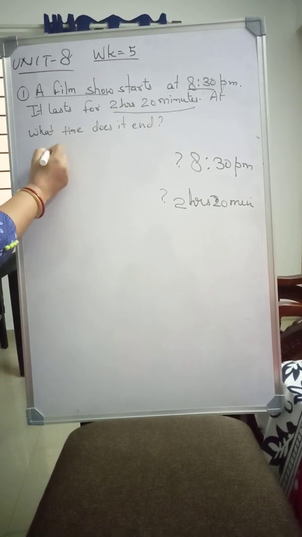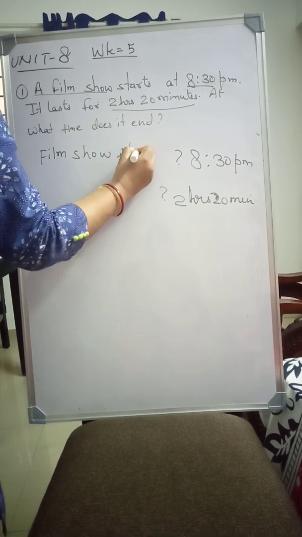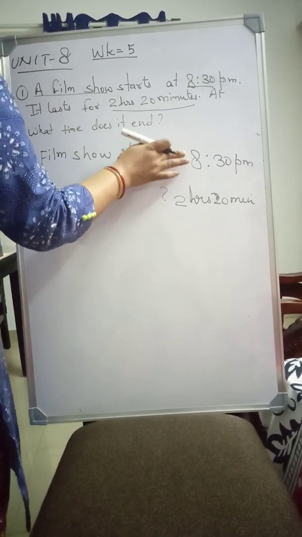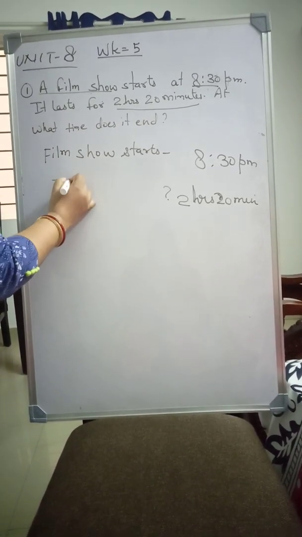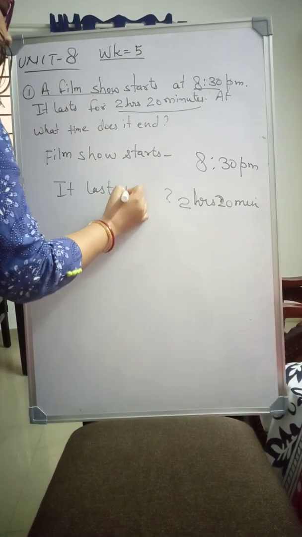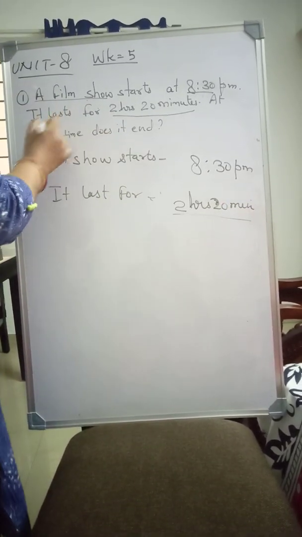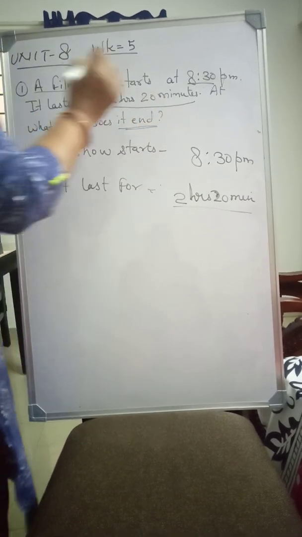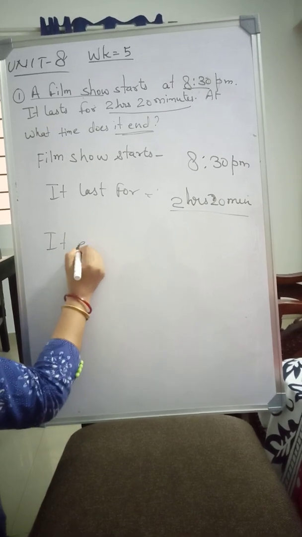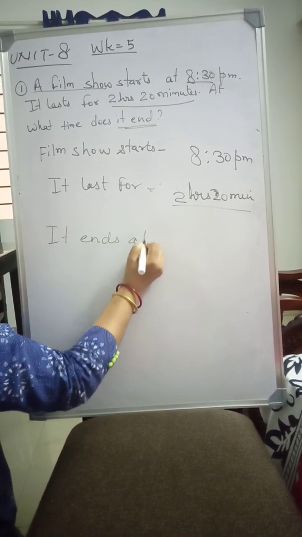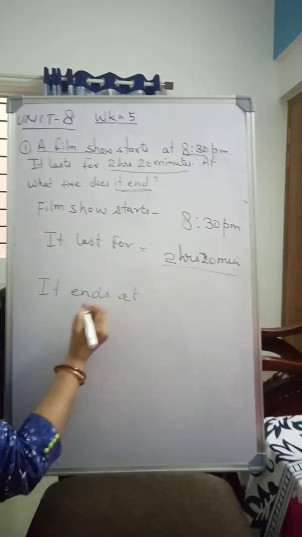Film show starts at 8:30 p.m. It lasts for, so duration, it lasts for how many hours? 2 hours 20 minutes. Now the question is, at what time does it end? So we just add this 8:30 p.m. with 2 hours 20 minutes.